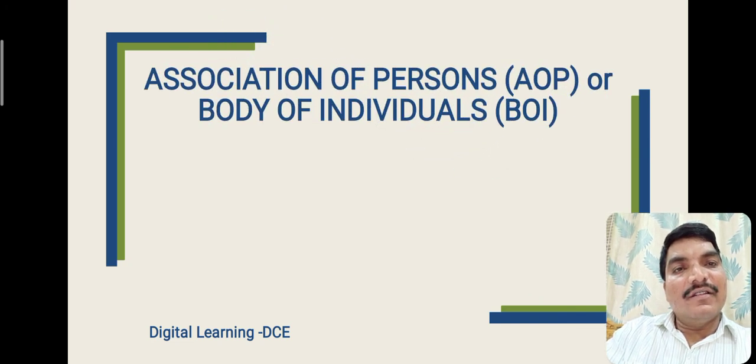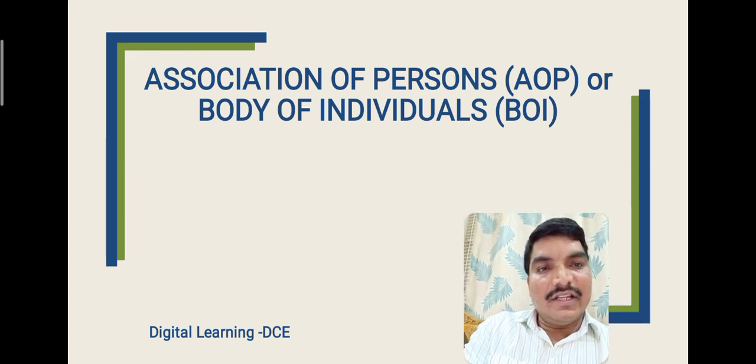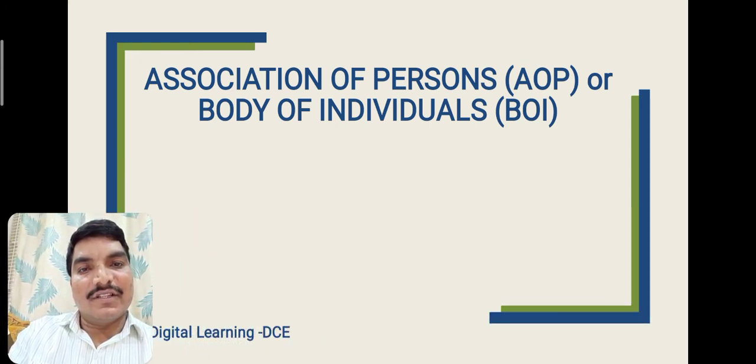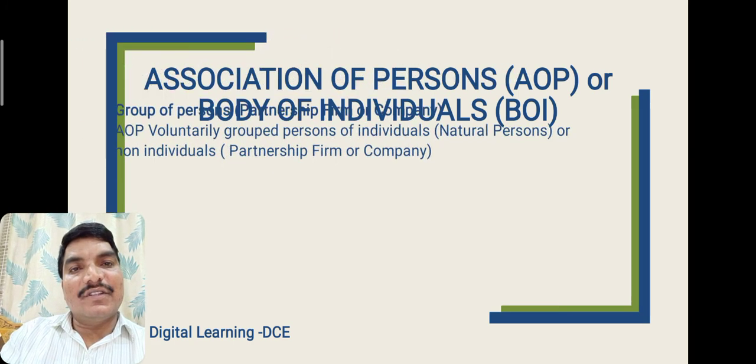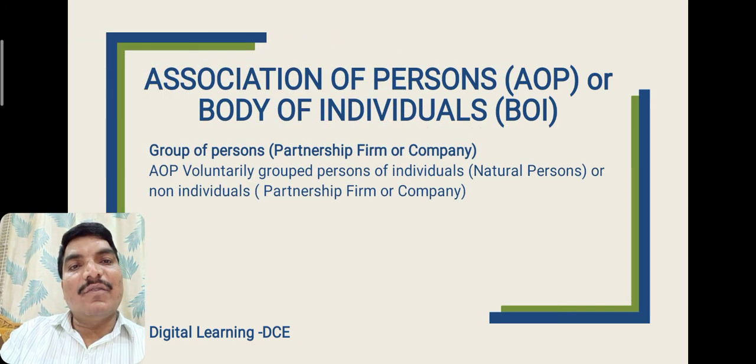And the next topic, of the persons who are going to pay the taxes, is association of persons or body of individuals. Association of persons as well as body of individuals are both groups of persons.